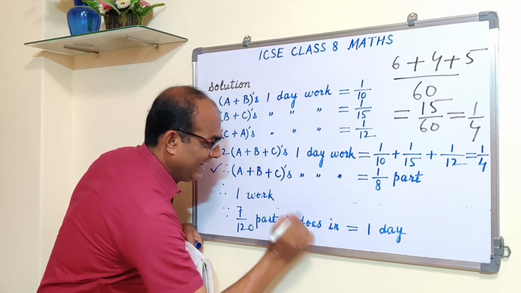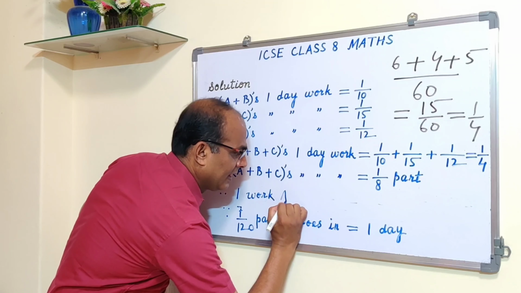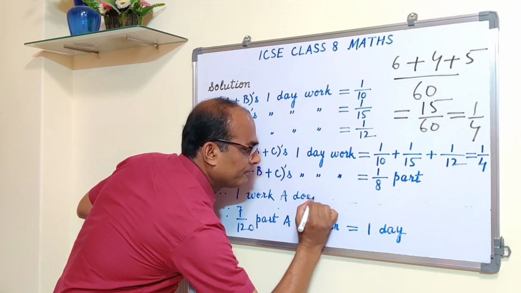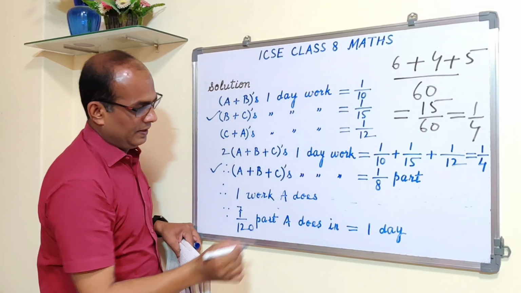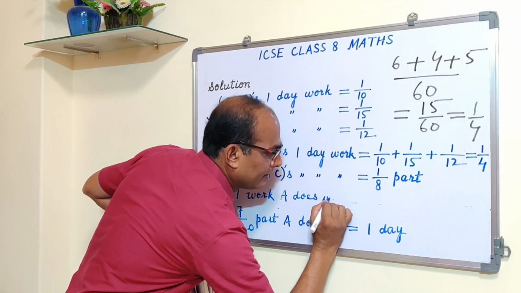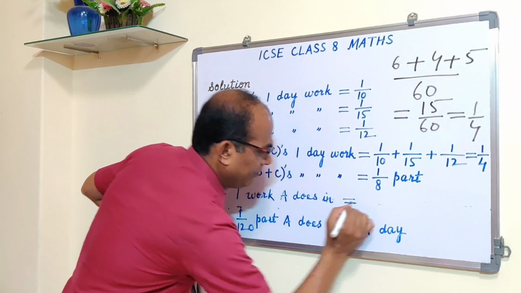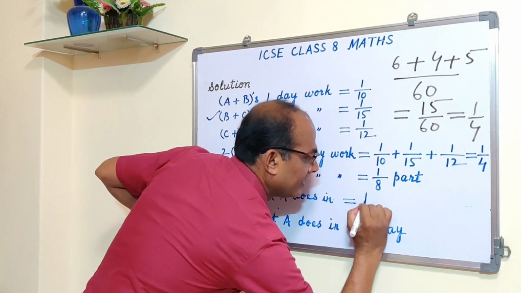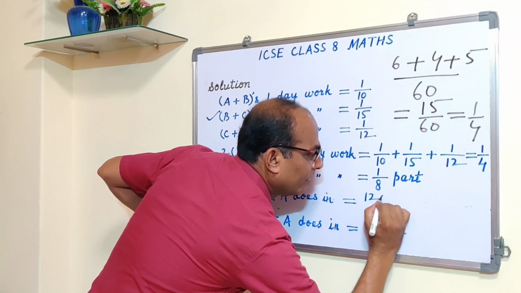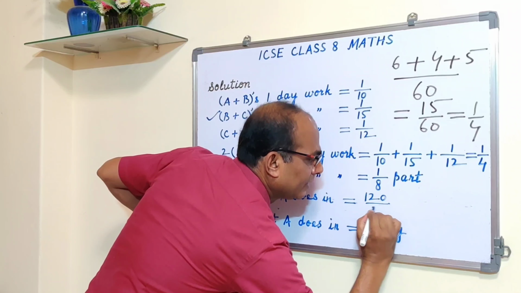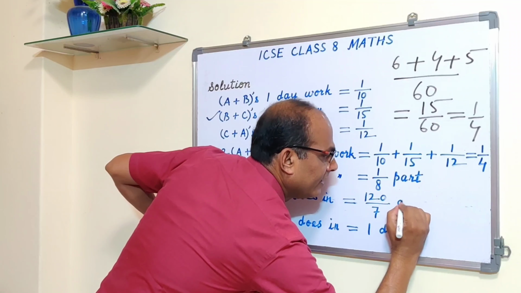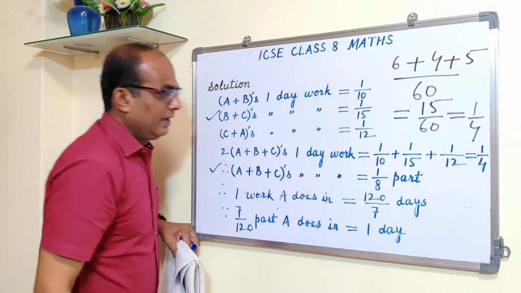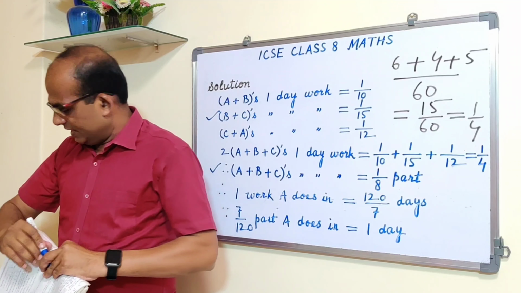Therefore, one work A does in how much? That's the reciprocal of this, no? 120 upon 7 days. Alright.